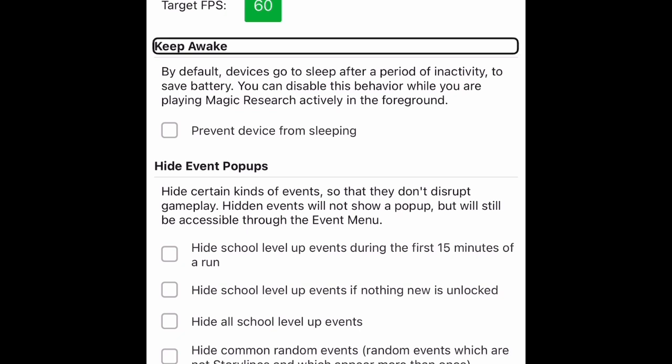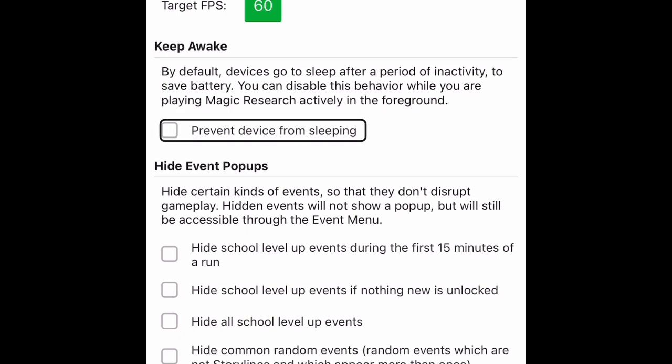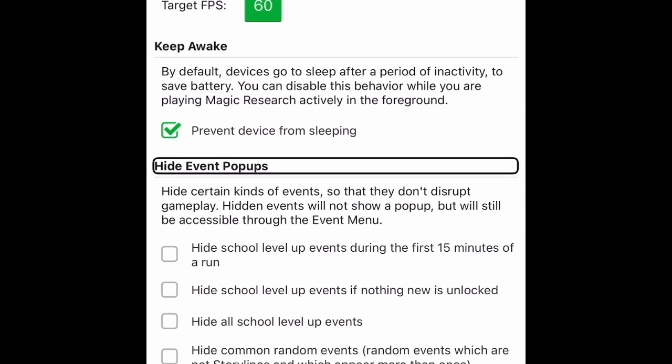Keep awake. Heading. By default, devices go to sleep after a period of inactivity. To save battery, you can disable this behavior while you are playing Magic Research actively in the foreground. Well, my phone, I always have the screen disabled to shut down, so that doesn't really matter. Prevent device from sleeping. Checkbox. Not checked. All right. Let's check that. Prevent device from sleeping. Checkbox. Checked.